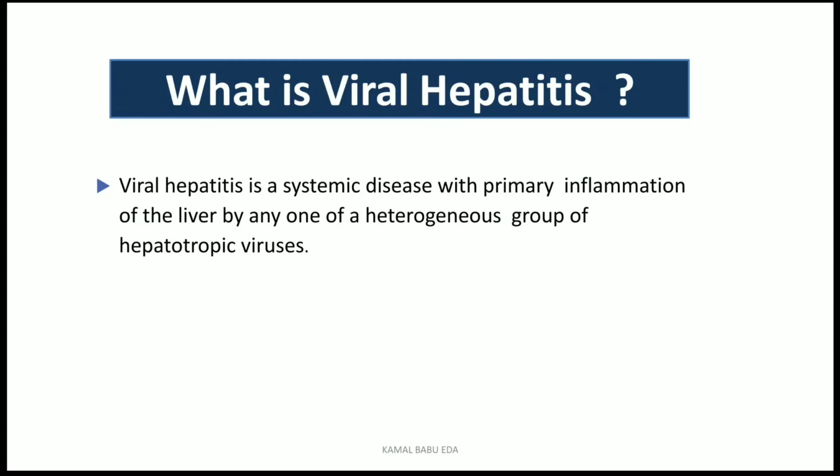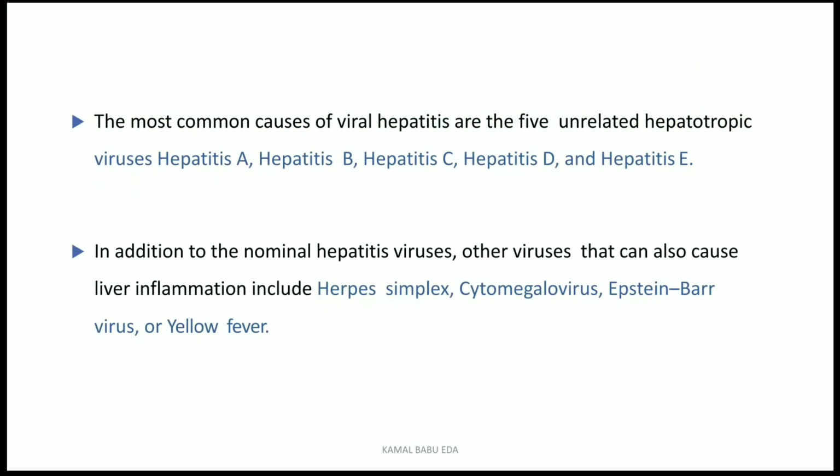It is the inflammation of the liver by half a dozen viruses, because there are so many types of hepatitis which are identified. They include hepatitis A, B, C, D, E, and even G is also included. So the most common causes of viral hepatitis are 5 unrelated hepatotropic viruses. They are hepatitis A, hepatitis B, hepatitis C, hepatitis D, and hepatitis E.